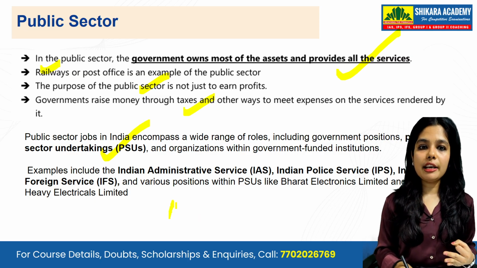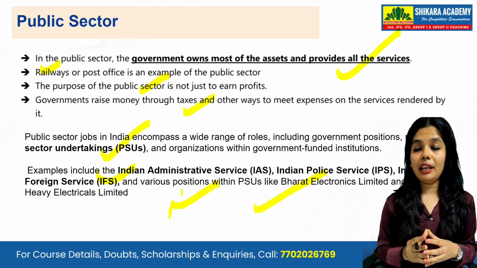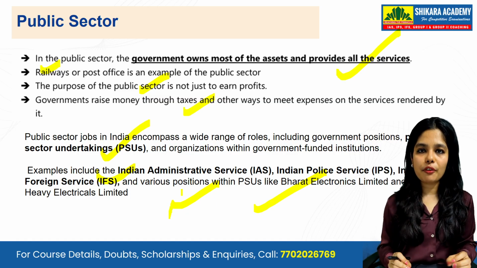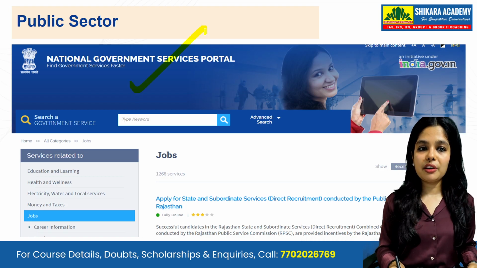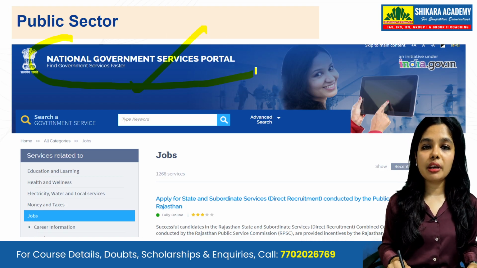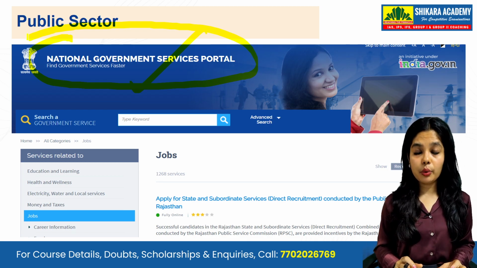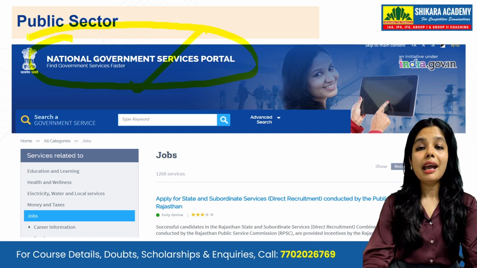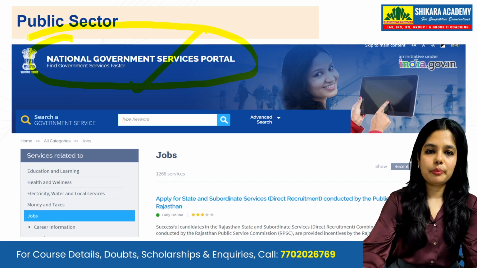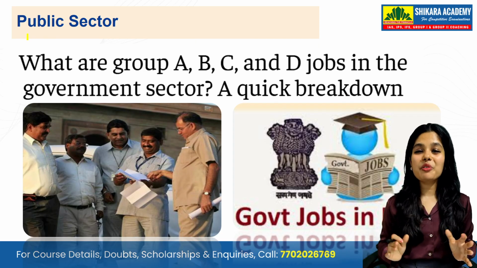Then the posts of IAS officer, IPS officers, IRS, IFS. Then PSUs like Bharat Electronics Limited, Bharat Heavy Electricals Limited. These are all examples of your public sector. So here I have given you the website of the National Government Service Portal. Here you can go and check what kind of jobs have been given nationally, and you can check what vacancies the Government of India is putting out, and you can apply for them, my dear students.